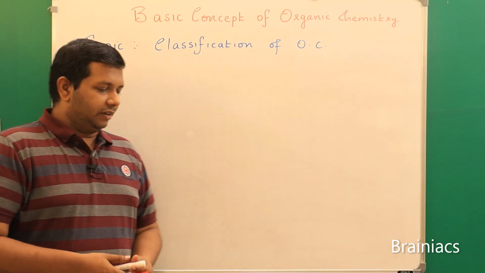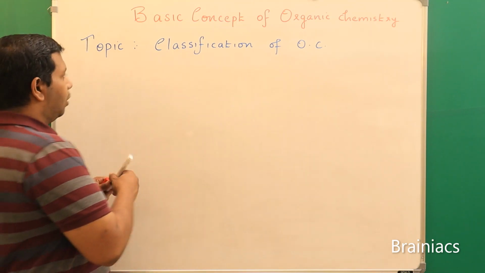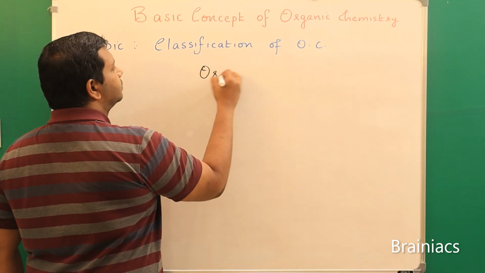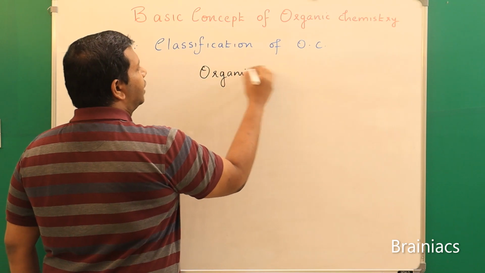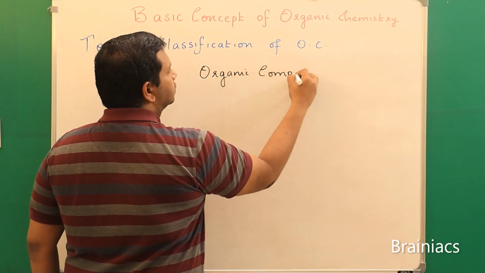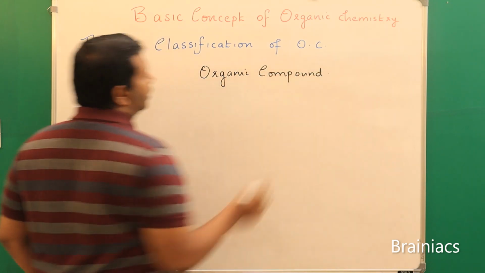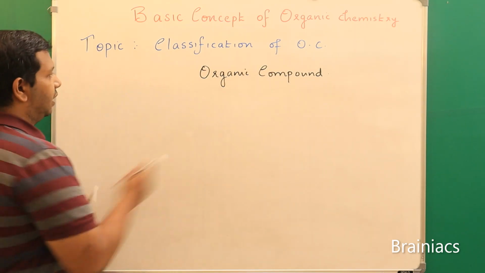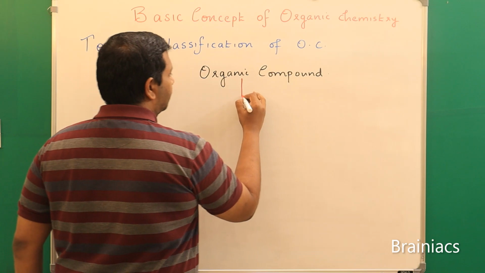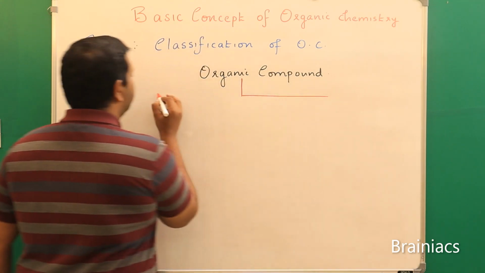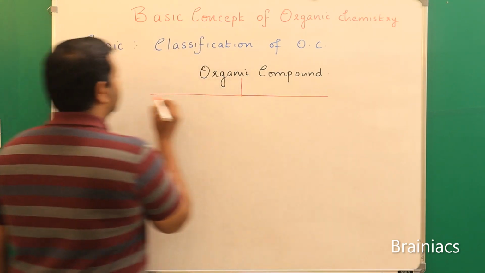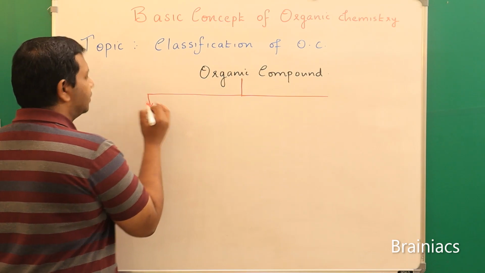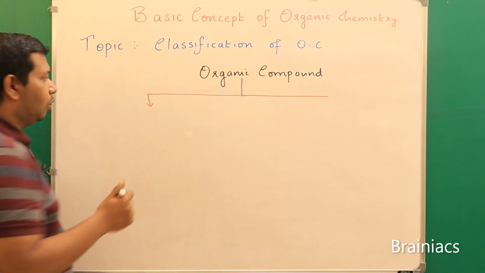Okay, so let me put the broad heading: organic compound. So organic compounds can be broadly classified into 2. So the main broad classification: the first one we call open chain compounds.